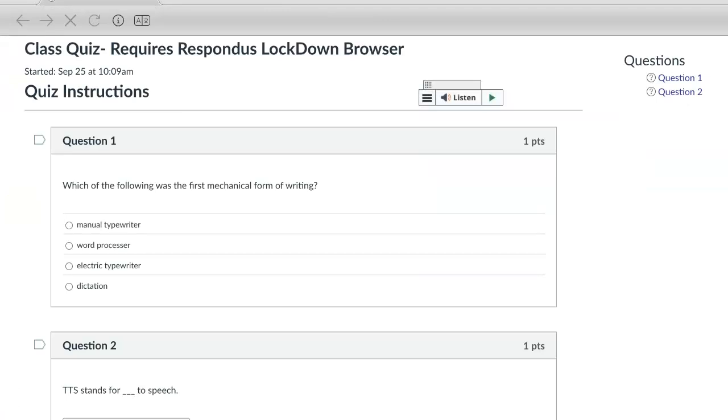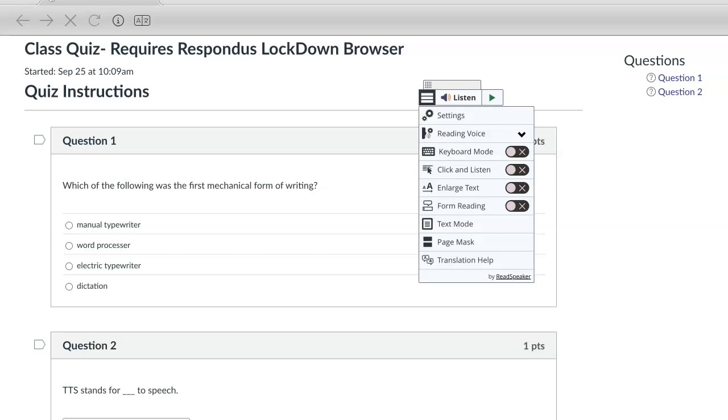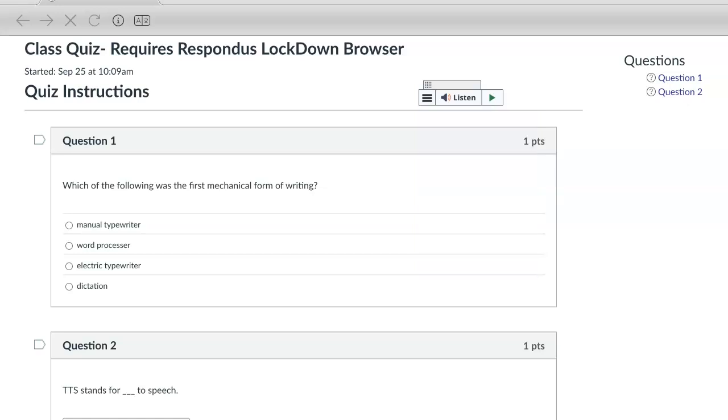Before you start answering questions, click on the 3 lines to the left of the Listen button. Toggle on Form Reading. Form Reading will read your answers. Let's read the first question by highlighting the question and clicking Listen.